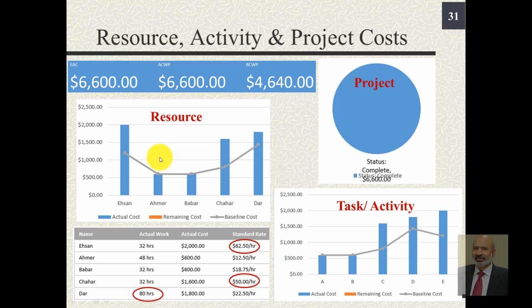And you see these variations here. Previously the baseline was like this, but the actual expenses in the case of activity E, which was given to a person by the name of Ehsan, and C for Chachar and D for DAR, they are being paid more. This is the baseline. For A and B it is the same.